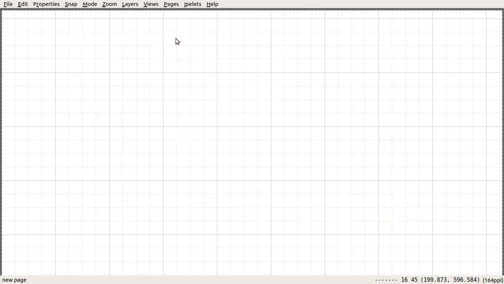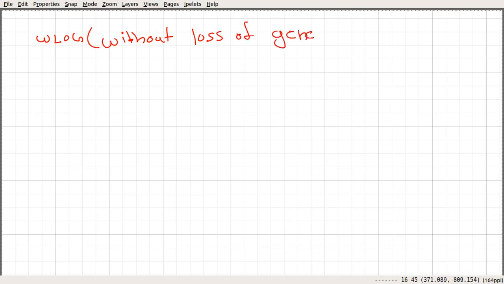Now what I can do is without loss of generality. In subsequent lectures, if I write WLOG, it means without loss of generality.